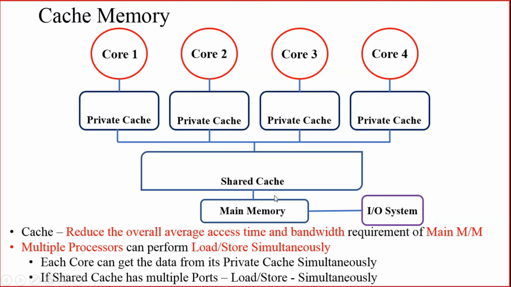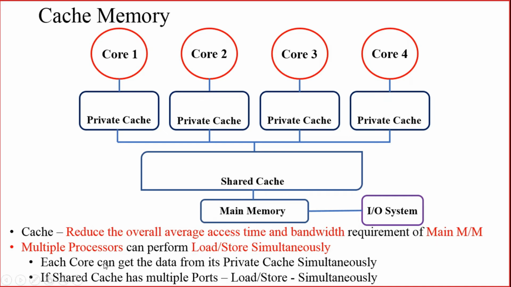So the number of main memory accesses by each of the cores will be less, and the main memory need not handle accesses from different cores simultaneously, because all the cores will generally take the data from their own corresponding caches. Only at some times does a core need to take the data from the main memory, if the data is not available in the private cache as well as the shared cache. So the number of accesses by each of the cores to the main memory will be reduced. That is why the bandwidth requirement of the main memory is reduced.